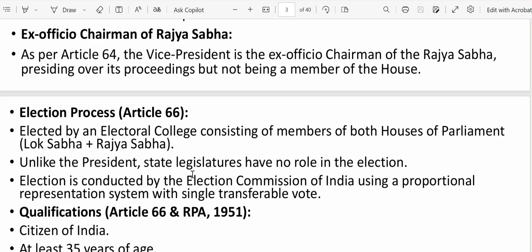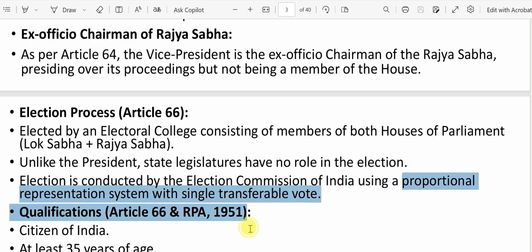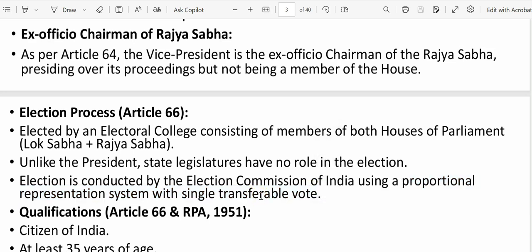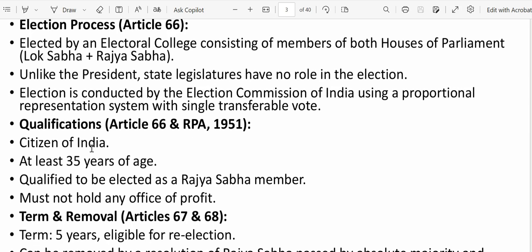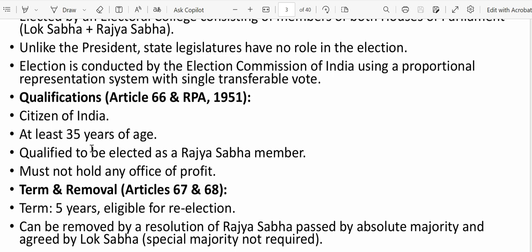So who conducts the election of the vice president? The Election Commission of India. An important keyword here is proportional representation by means of single transferable vote. But this system we do not follow in our regular voting, like when we elect prime minister, chief minister, or the union election or state election. That time we follow first past the post. Let's suppose there are three candidates, one having 40%, another 20%, another 10%. Whoever has the highest percentage of votes will win. Now, as per Article 66 and the Representation of People Act 1951, which is also important, that I'll discuss in subsequent chapters.